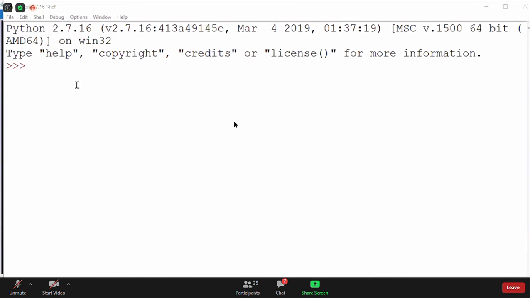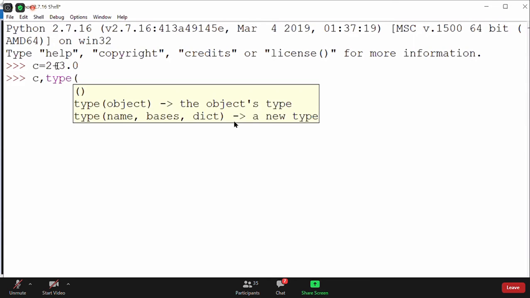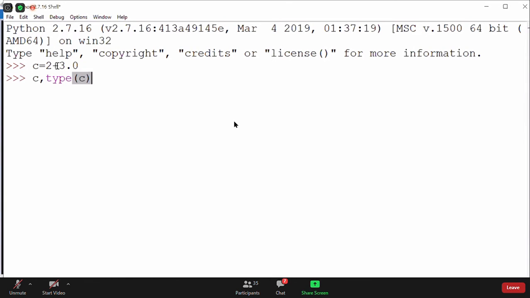We have already seen that. Let me show you first with the mixed one. If I say 2 plus 3.0 and store it in a variable called C, then if you print C and type of C, it will tell you that C is 5.0 and the type of C is float. Since one of them is float, the integer is automatically converted to float. The addition happens between float and float, the result is float, and it prints 5.0 with type float.